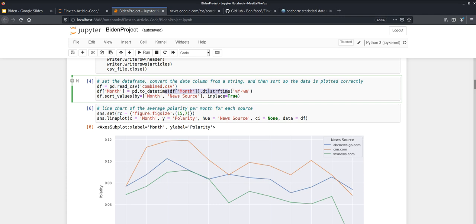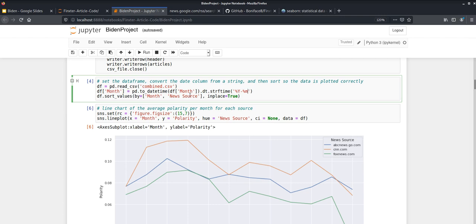So we need to convert these back to an actual datetime format. I did kind of cheat a little bit using this format for my datetime so that this can be sorted easily. So if you want to make sure you get the same results as me and that the dates get sorted using the code that I'm using, make sure to use this time format as well. Otherwise your month column may be sorted incorrectly.